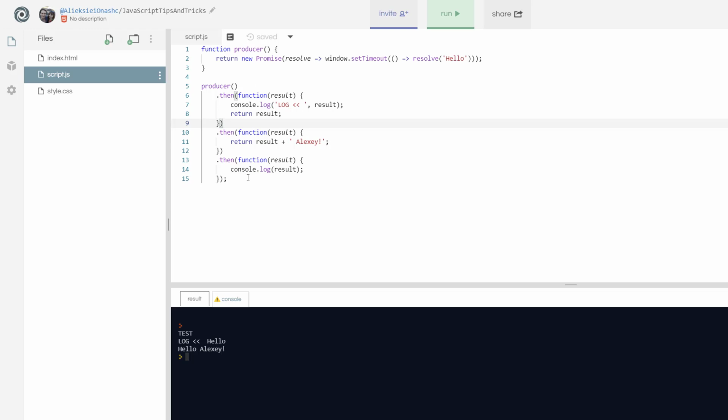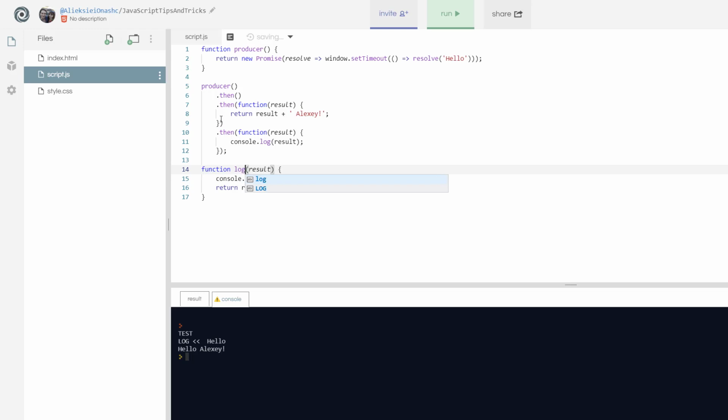To make it more readable, what we can do first is to extract these anonymous functions and give them explanatory names. This will make code more readable. Let's take this function. This function outputs the result to the log, so let's name it log result. Now we can use this name and pass this function as the continuation by name.